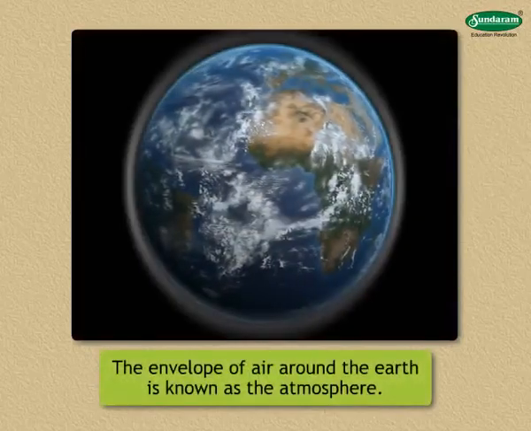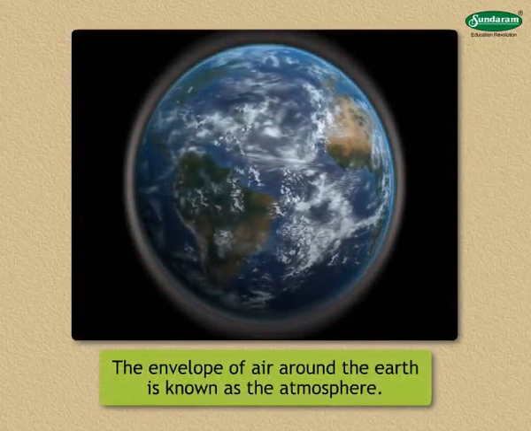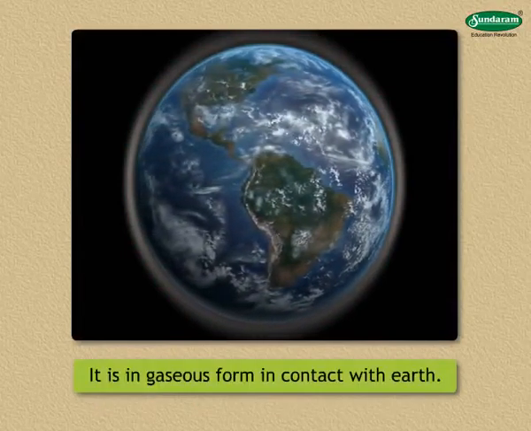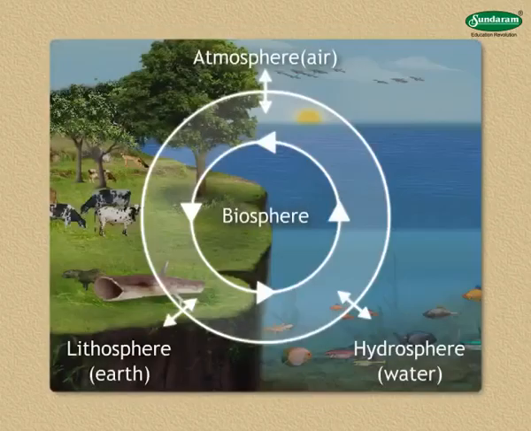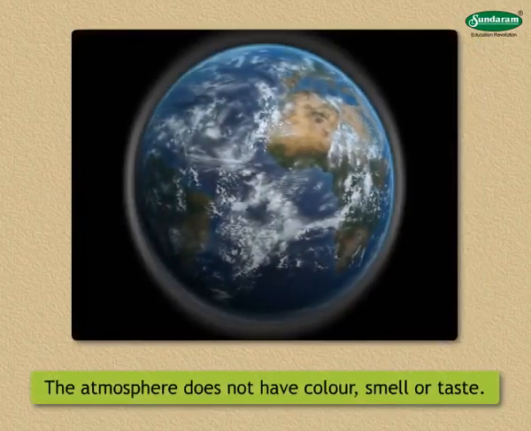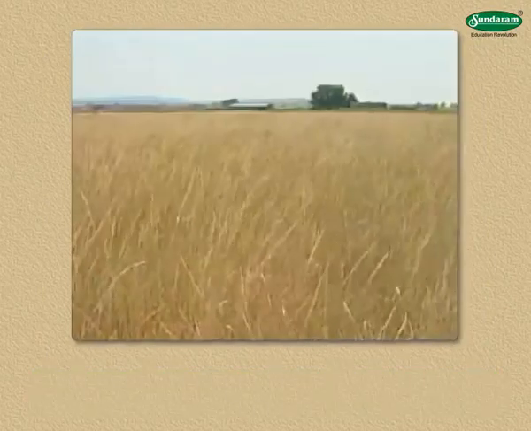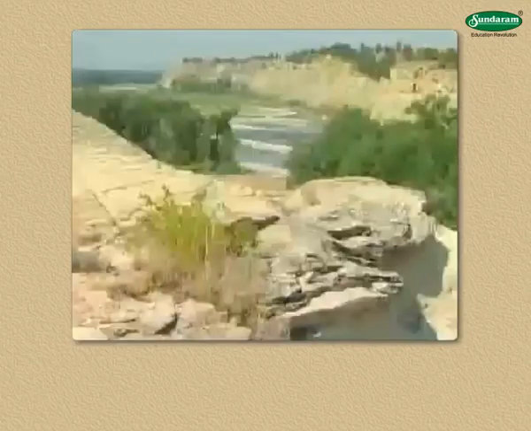The envelope of air around the Earth is known as the atmosphere. It is in the gaseous form and in contact with the Earth. It is also important just as the lithosphere, hydrosphere and biosphere are. The atmosphere does not have color, smell or taste. We come to know of its presence only when there is some movement in it.